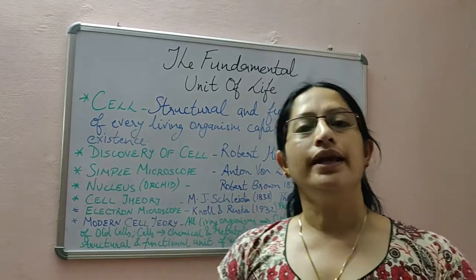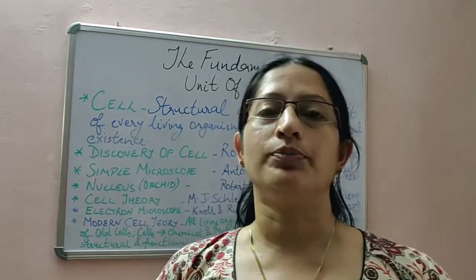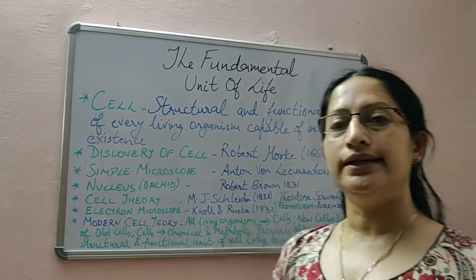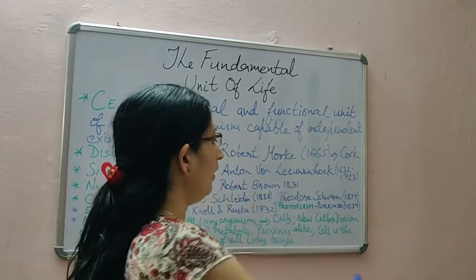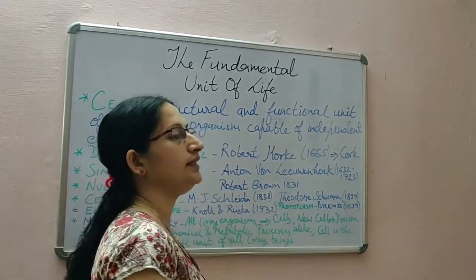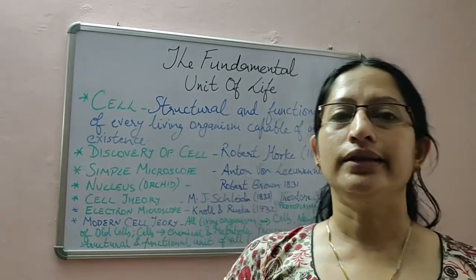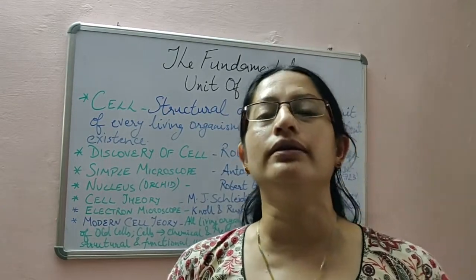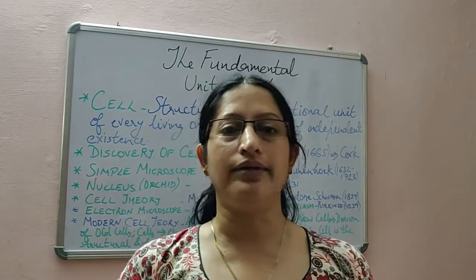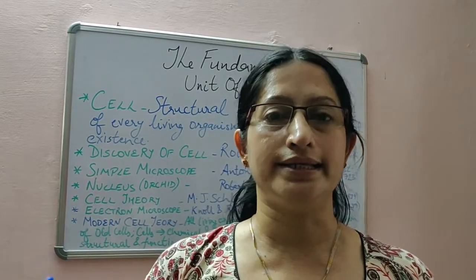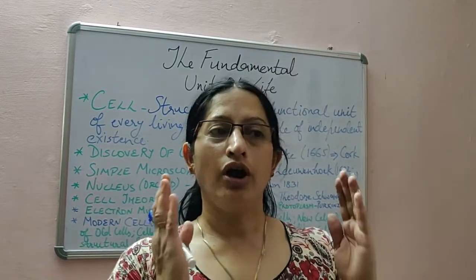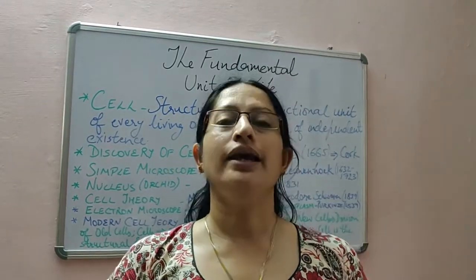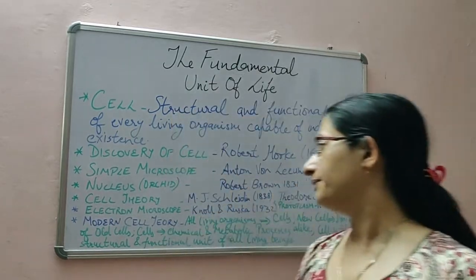Okay. Then cell theory. Cell theory was propounded by M.J. Schleiden in 1838 along with Theodor Schwann in 1839. Actually, these worked separately, and then their theory was brought together, and that theory said that all living organisms, or at that time they said all the plants and animals, are made up of cells.